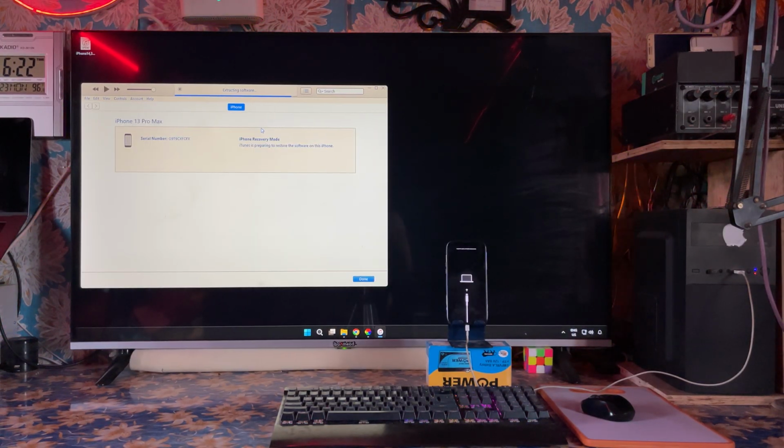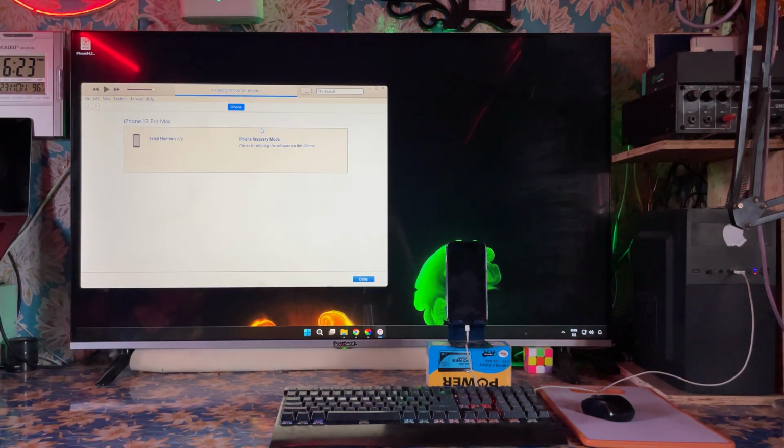Now extracting the files is almost complete. Now almost 30 seconds more to complete. Now see, it has started to prepare for the restoration. Let's wait here. Now this device is restarting.